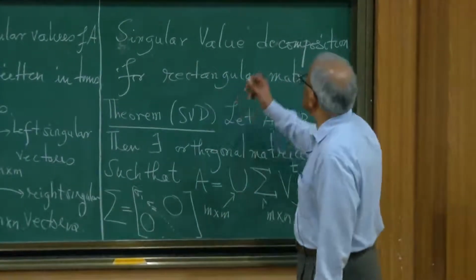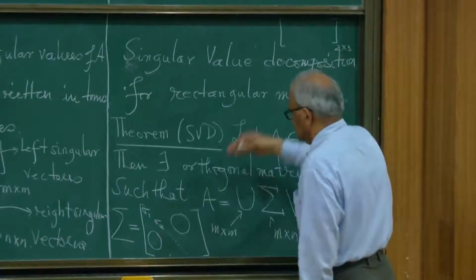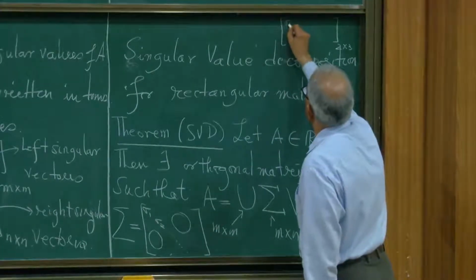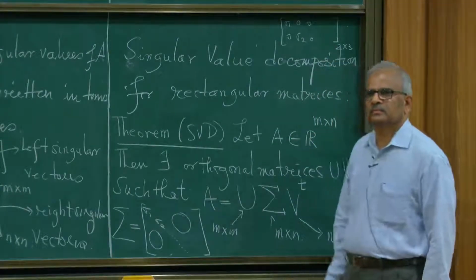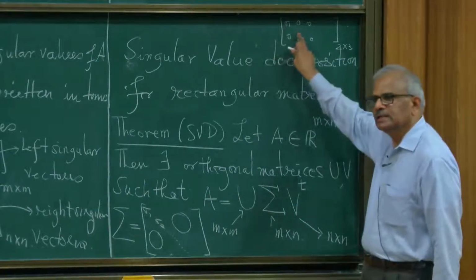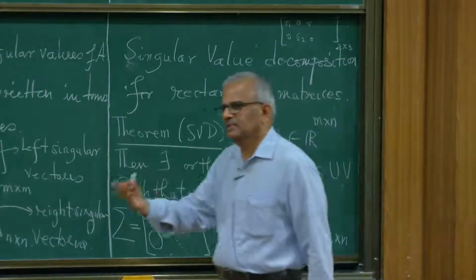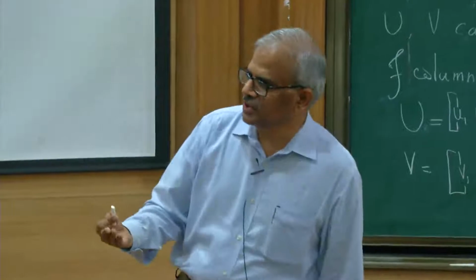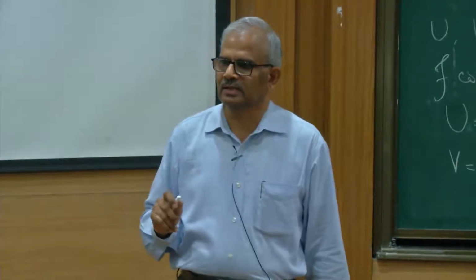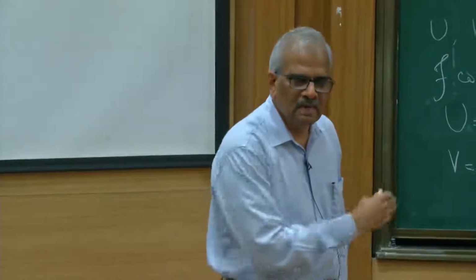So suppose I have a 2 by 3 matrix, then the meaning of sigma will be sigma 1, sigma 2, like this. So we start with the 1 1 entry, 2 2 entry, 3 3 entry. So a rectangular matrix is a diagonal matrix if the entry in the ith row and ith column can be non-zero, but other entries are 0. Then we say a rectangular matrix is a diagonal matrix. We will come to that.